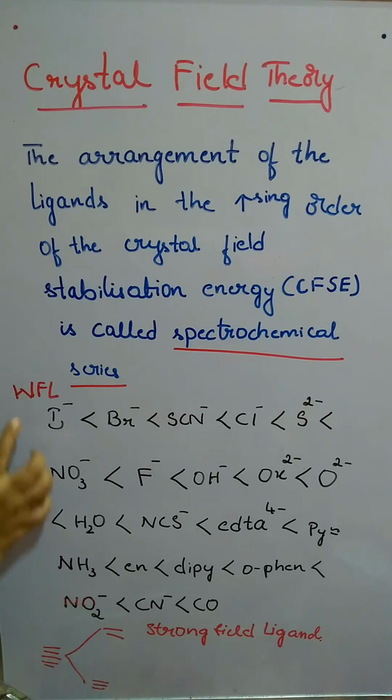A weak field ligand will split the crystal field energy less, and its strength is also less, so the crystal field stabilization energy is less. That is nothing but they will be closer to one another. There will be very little separation between these two sets.